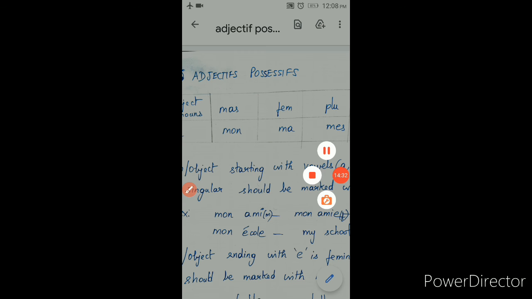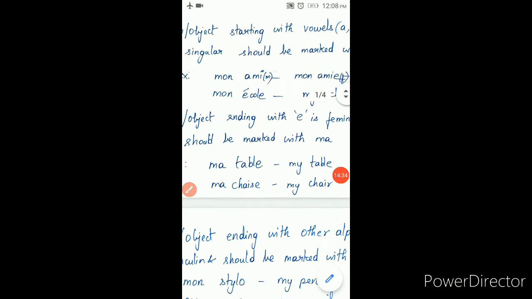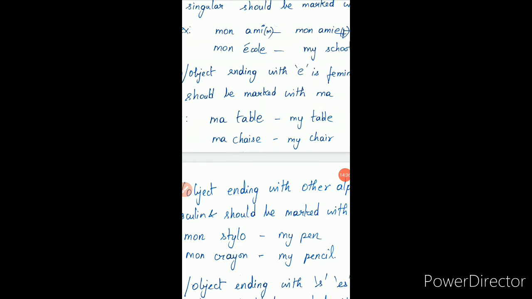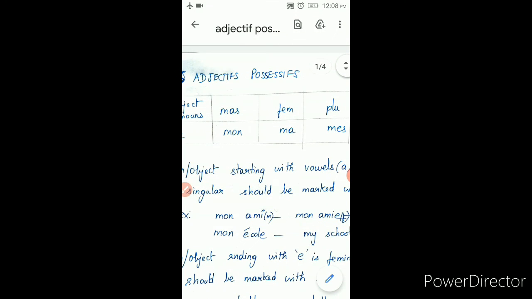Hope it is clear for you. Okay. So please be thorough with this concept. Initially it seems to be very easy, but later on you have much more grammar in this adjective possessive. If you are not thorough with this one, you cannot understand the remaining portion.